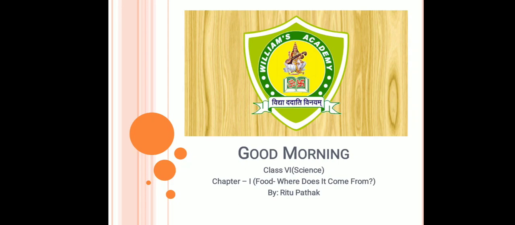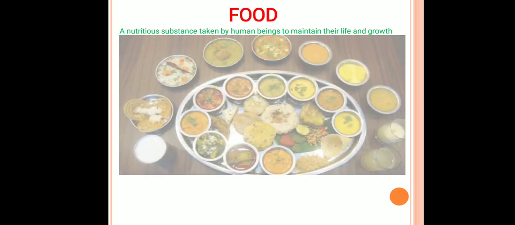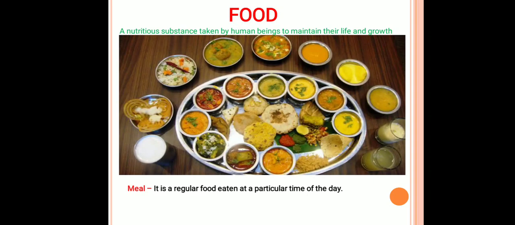So in this chapter, we are going to understand what the sources of food are, along with how animals are categorized according to their eating habits. But before that, first of all, we are going to understand what food is. Food is a nutritious substance taken by human beings to maintain their life and growth.